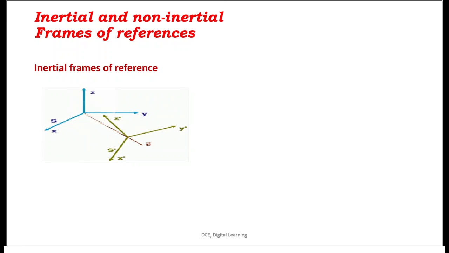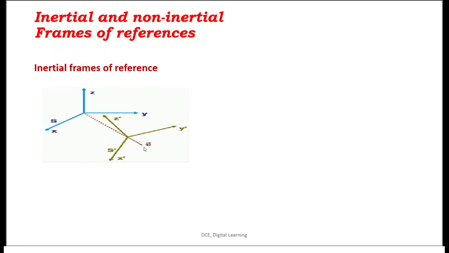We have two kinds of frames of reference. One is the inertial frame of reference and the other is the non-inertial frame of reference. What do you mean by inertial frame of reference? Look at this picture here. Here we have two coordinate systems, x prime, y prime and z prime of the S prime frame, and x, y, z belong to the S frame. Here S prime is at some distance from the S frame and moving with some velocity, as indicated.